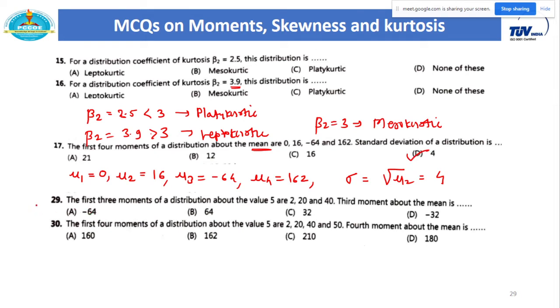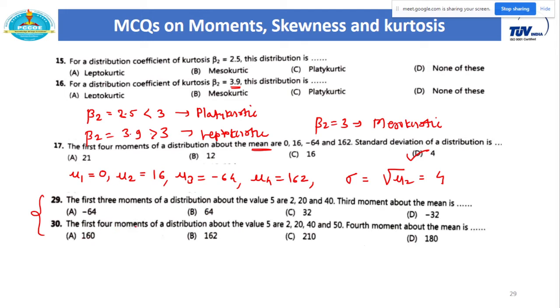Next, now there are many questions on this part. Here I considered different MCQs to cover all the variety present in this topic, moments. The MCQs which are repetitions, I have skipped. So you can see, from 72 directly, here I considered 29. The MCQs in between are similar to the previous MCQs.